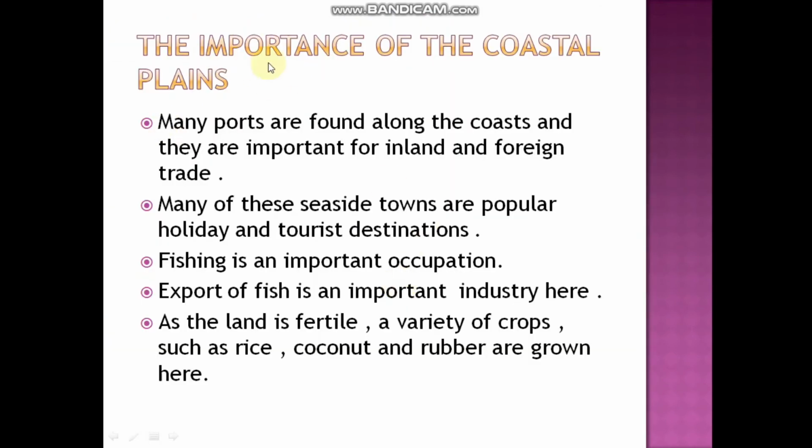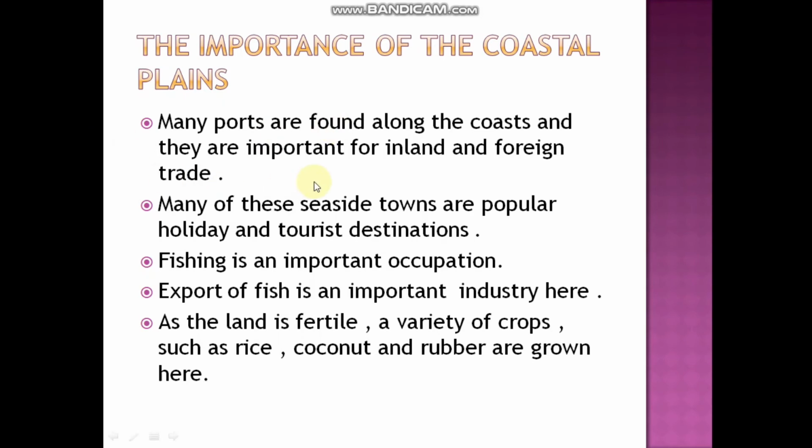Next, you shall see the importance of coastal plains. Many ports are found along the coast and they are important for inland and foreign trade. So there are many ports found in these coastal plains which are very important for foreign trade.